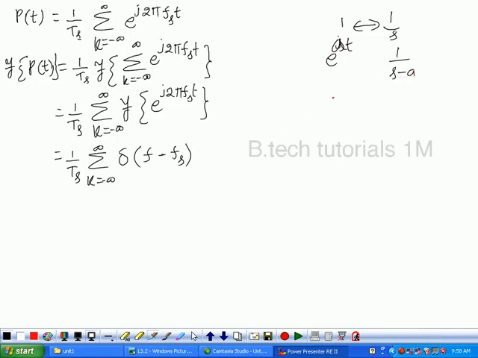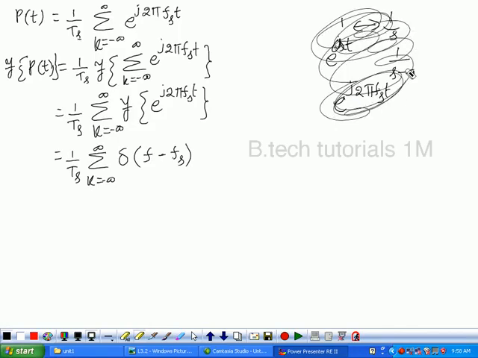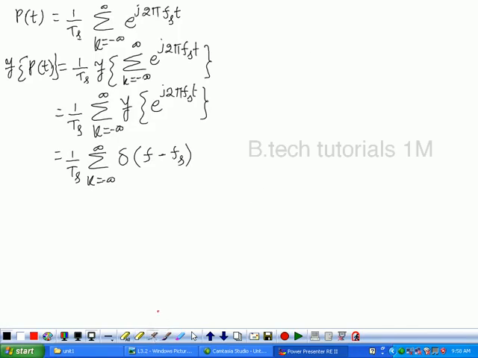Is it? So now what is the Fourier transform of e power j2 pi fs t or e power j omega naught t? The Fourier transform is delta of f minus fs. We try it. Not sinc function. How do we get a sinc function? It's not sinc, I already wrote there. The Fourier transform of e power j2 pi fs t is delta of f minus fs. How did we get it? We try it.